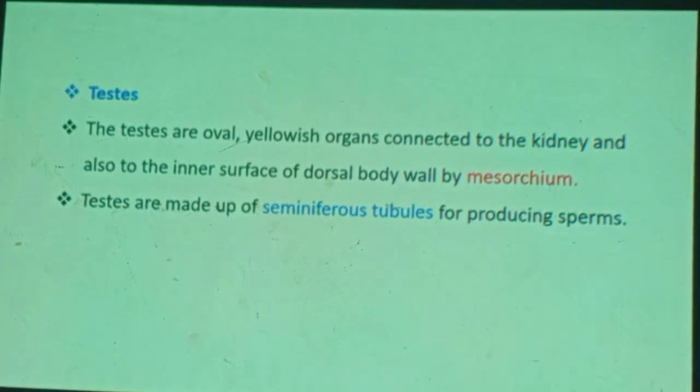Testes are made up of seminiferous tubules. The human testis is also composed of seminiferous tubules. What are seminiferous tubules? It is here that sperm cells are produced. These are highly coiled tubes inside which sperm production takes place in the testis. The exact site of sperm production is the seminiferous tubules.